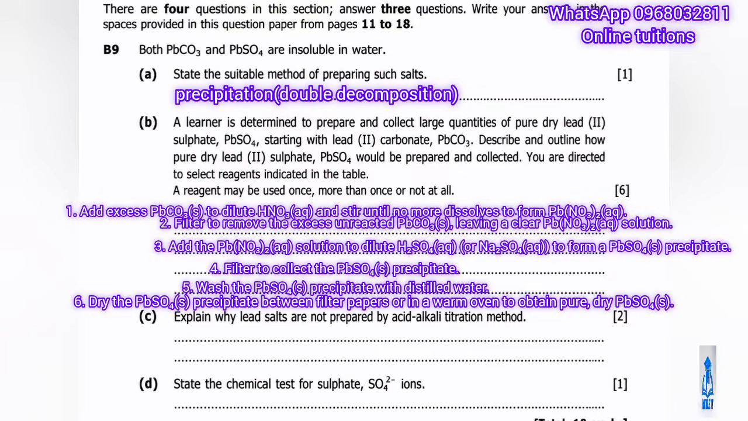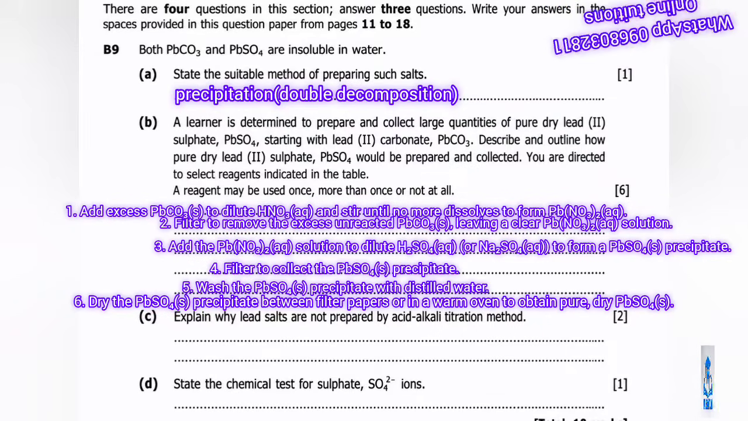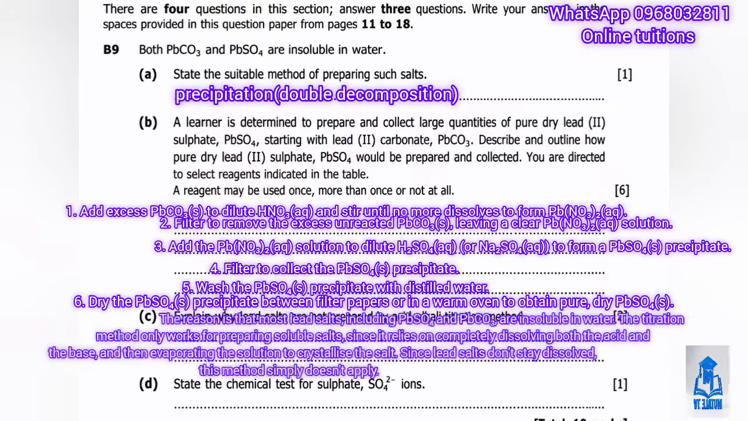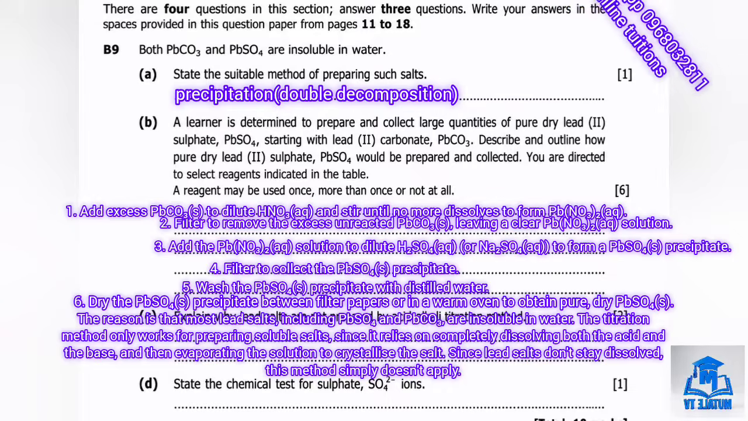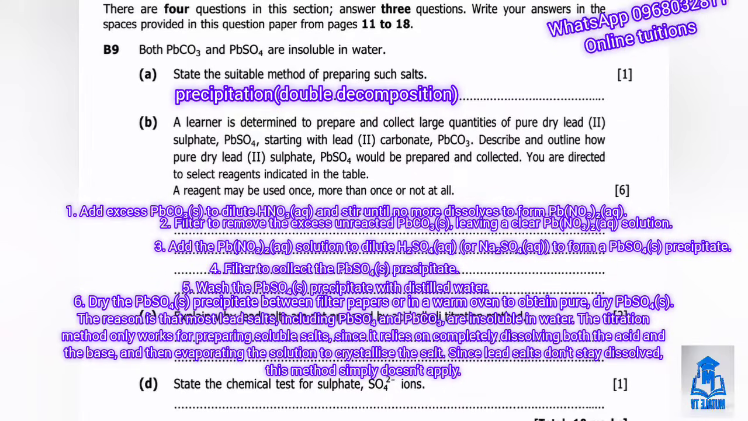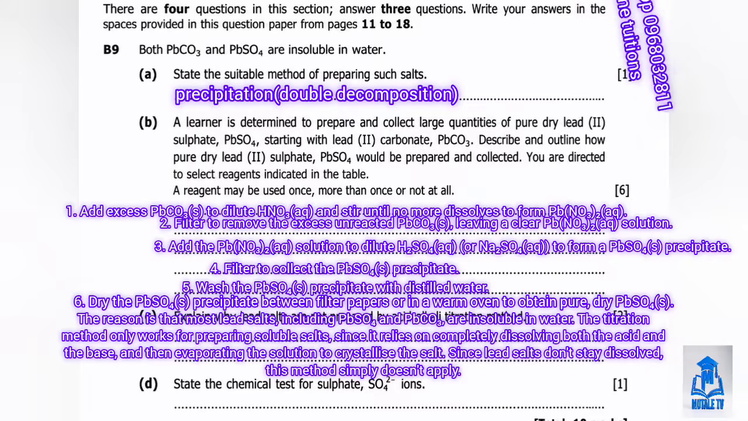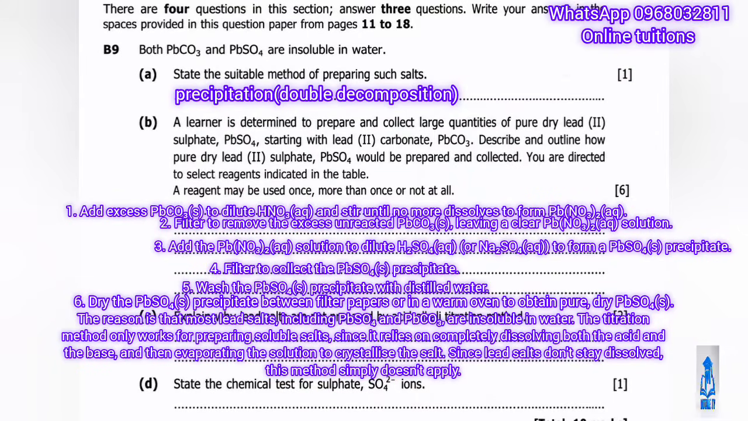Moving on to part C. Part C asks us to explain why the lead salts are not prepared by the acid-alkali titration method. The reason is that most lead salts, including lead sulfate and lead carbonate, are insoluble in water. The titration method only works for soluble salts, since it relies on completely dissolving both the acid and the base and then evaporating the solution to crystallize the salt. Since lead salt does not stay dissolved, this method simply does not apply.